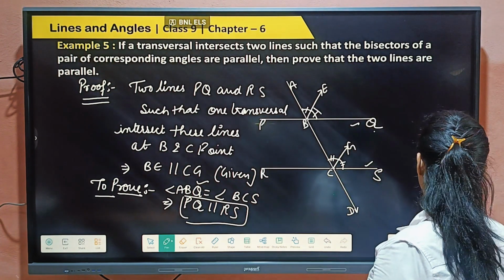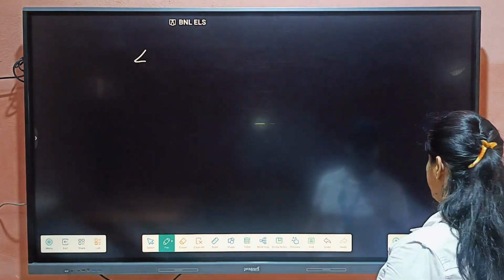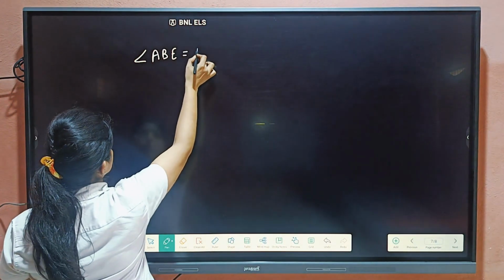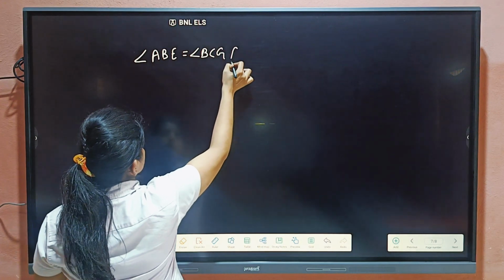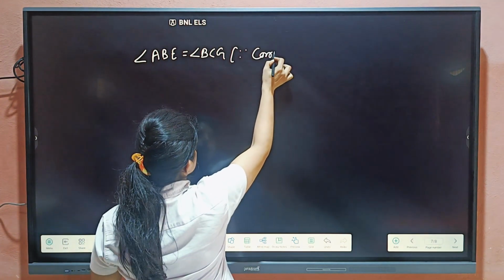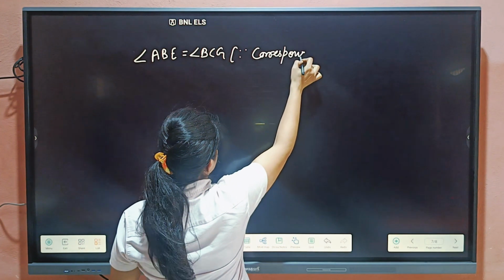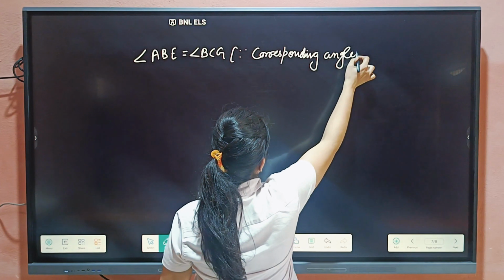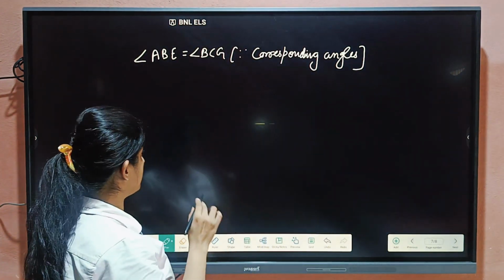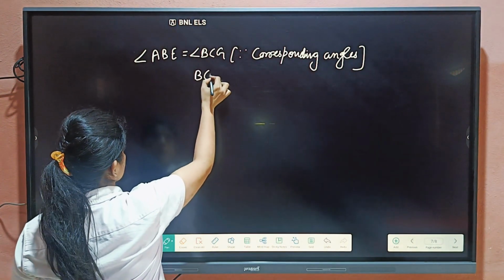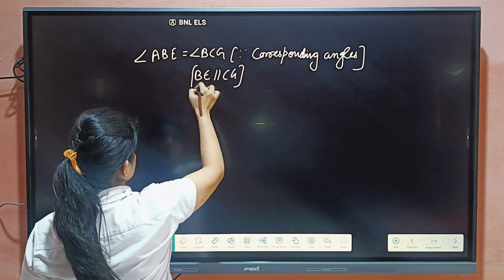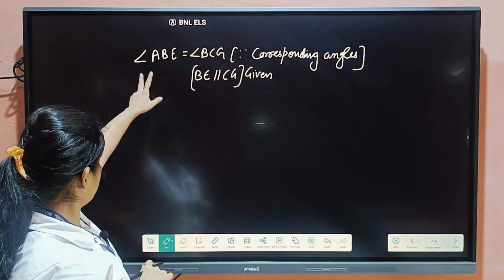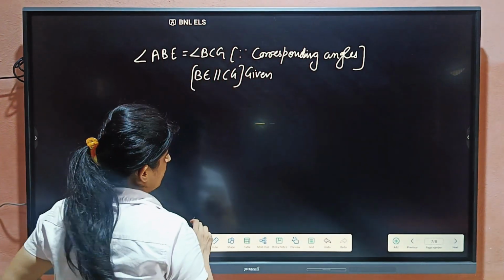These are corresponding angles, because if lines BE and CG are parallel, given, then their corresponding angles are equal. So ABE and BCG are equal.